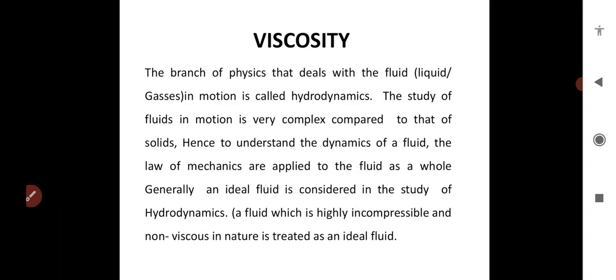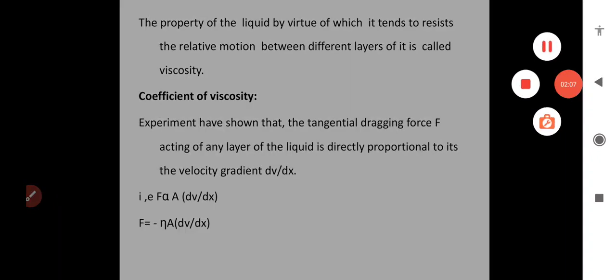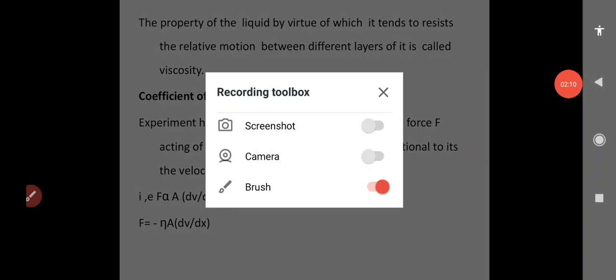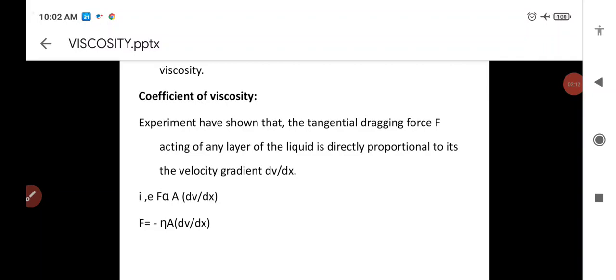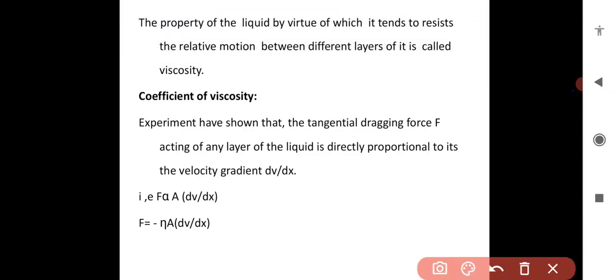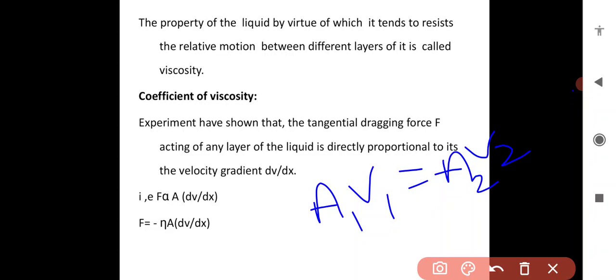V1 and V2 are the corresponding velocities, and A1 and A2 the corresponding cross sections at different positions of the tube. Then A1 V1 equals A2 V2. This is known as the equation of continuity.